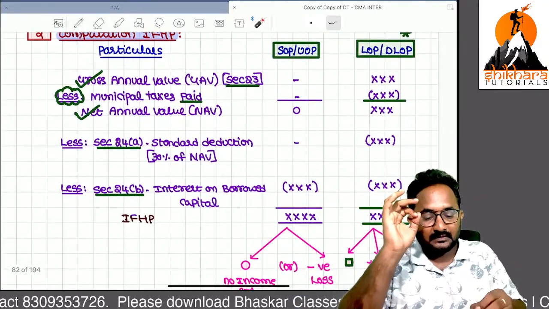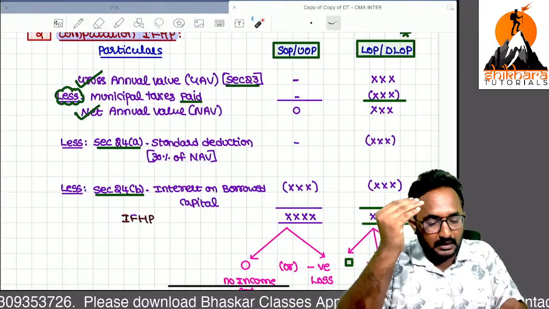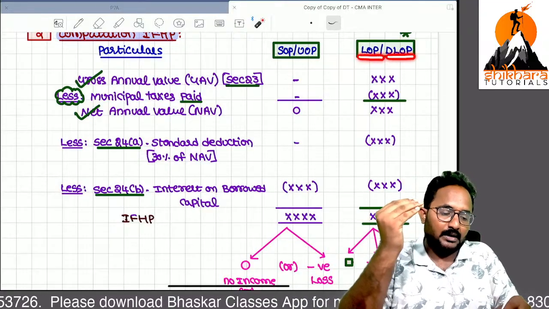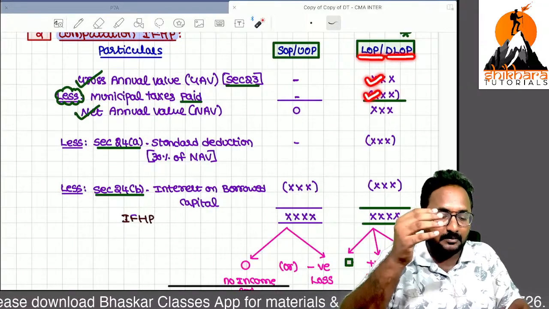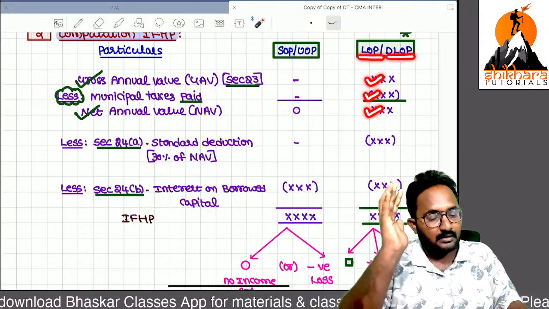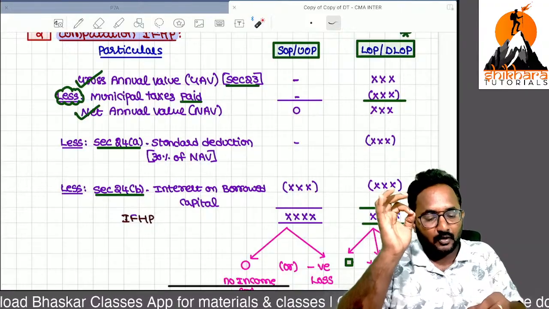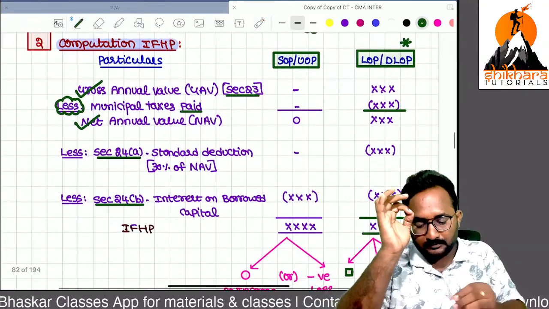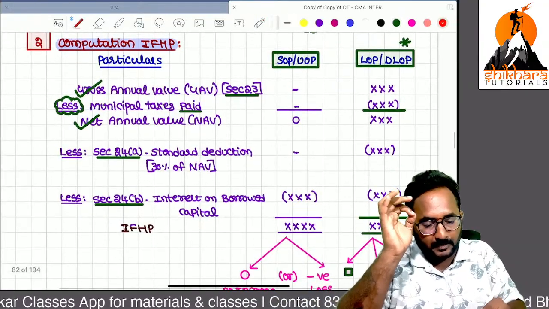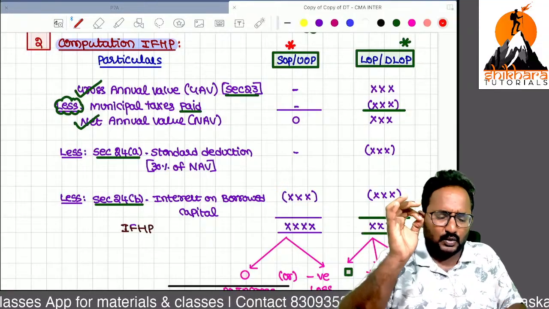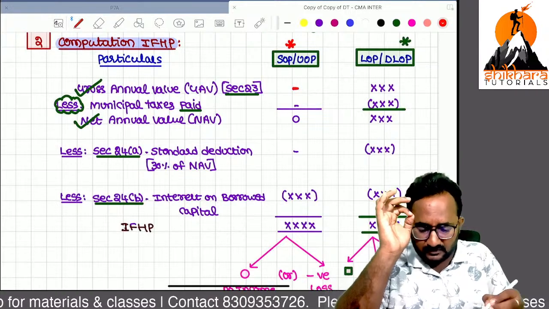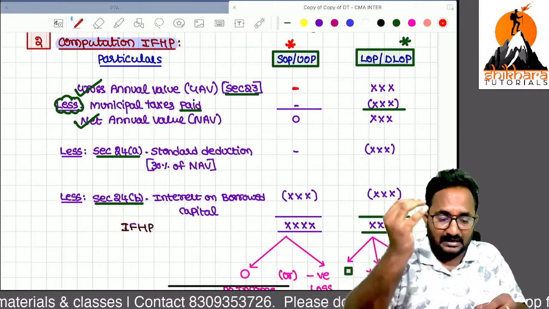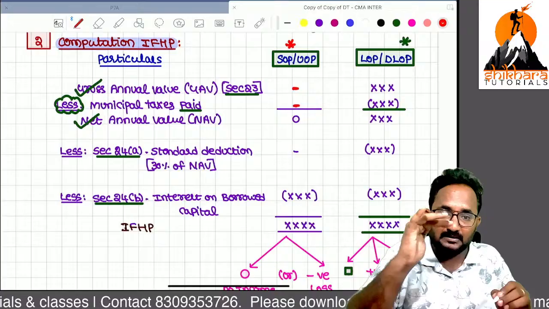Next. Sir, here in deemed let out or let out property, you will get rental income. That's why GAV minus municipal tax, NAV we can take. But remember, in case of self-occupied or unoccupied, you can't get any rental income. So that's why GAV can be 0. Sir, if you have rental income, I can give the deduction of municipal taxes.